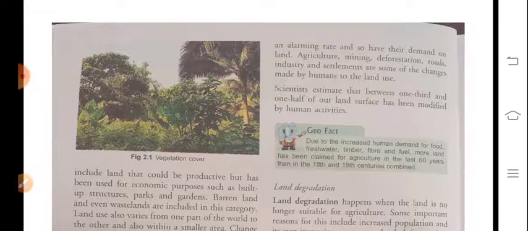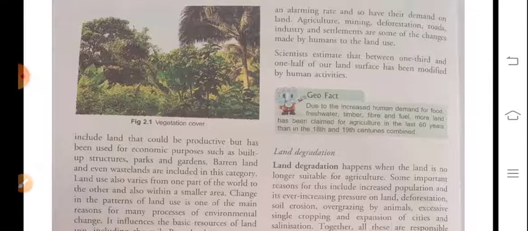And we use it in various ways, like in the field of agriculture, mining, deforestation, roads, industries, and settlements, meaning establishing houses and infrastructure. Scientists estimate that between one third and one half of our land surface has been modified by human activity. This is a great matter, and they estimated it very well.